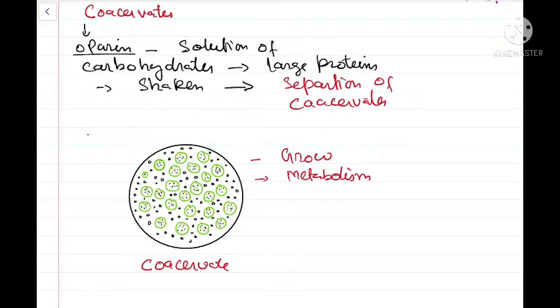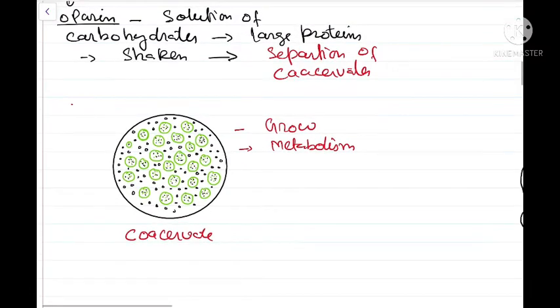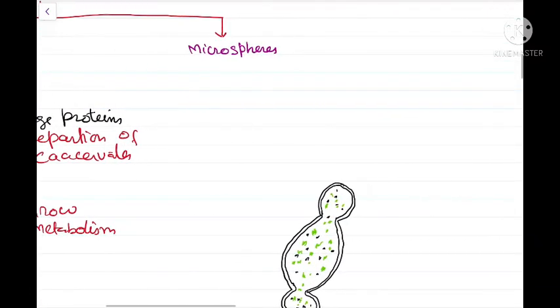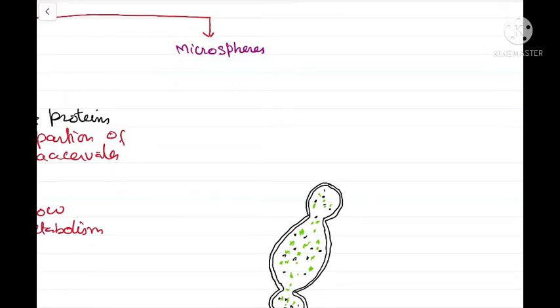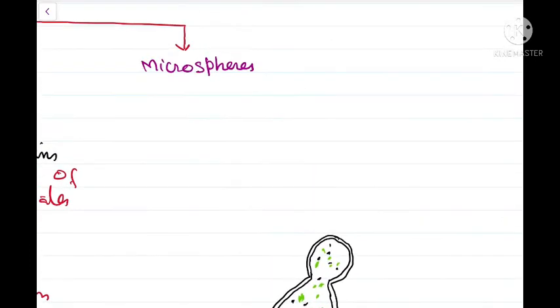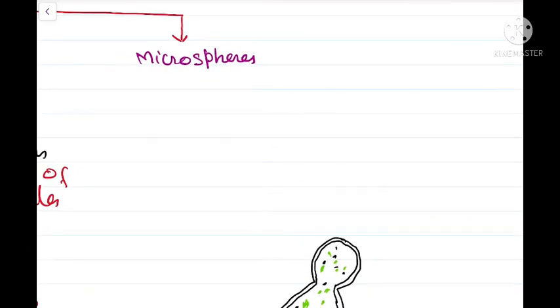And for this reason, Oparin proposed a theory that the coacervates were responsible for giving rise to the first cells. If not the first cells, then at least coacervates were responsible for giving rise to the precursors of the living cells. Now the second protobiont is the microspheres.